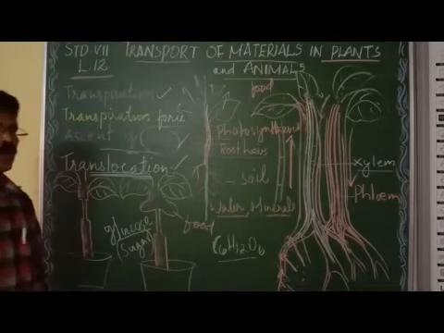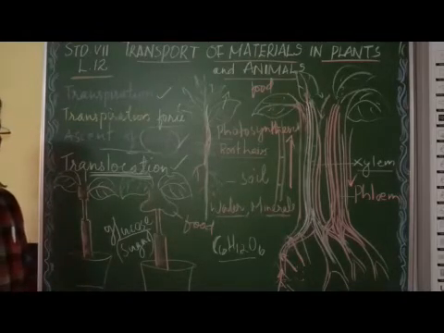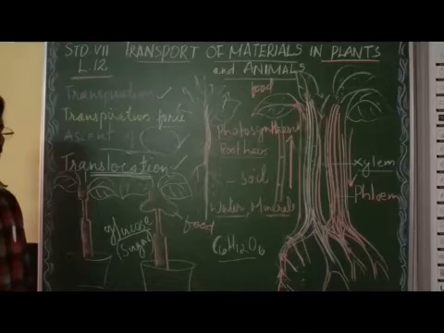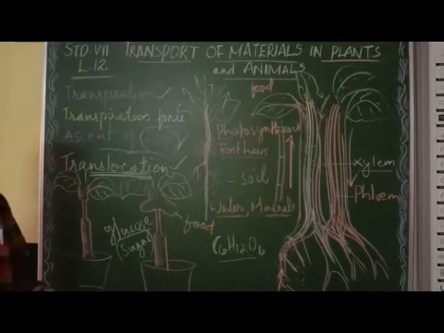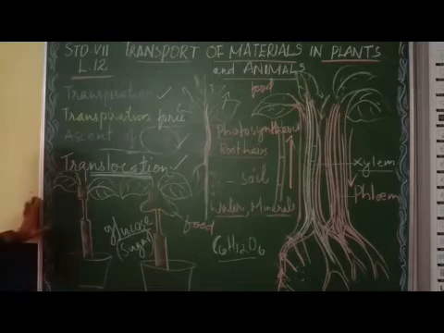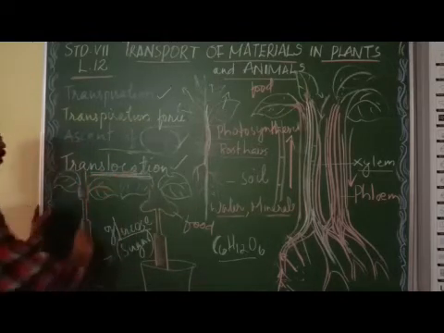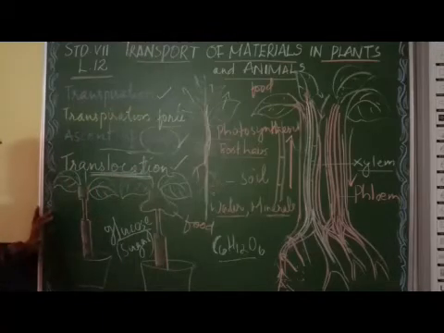The transport of water and food mixed in a solution form through the phloem.